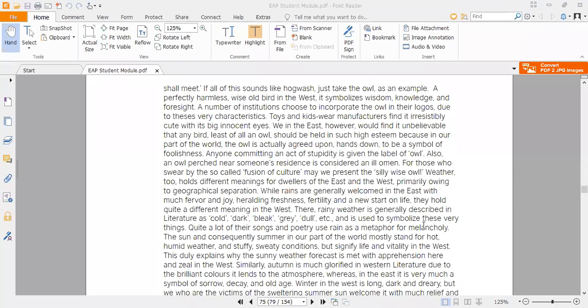So for melancholy, now it is said that in literature or in the songs and poetry of the Western people, they mostly used rainy weather as a sign and symbol of melancholy, or as a metaphor. They metaphorically used the rainy weather in their poetry and songs in order to show the sorrowful nature, the sadness, and the melancholy.